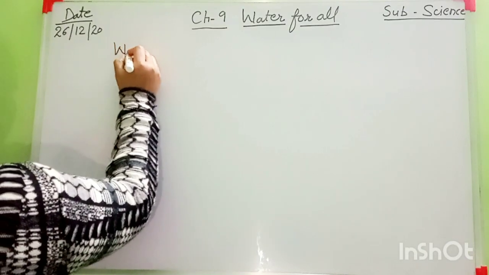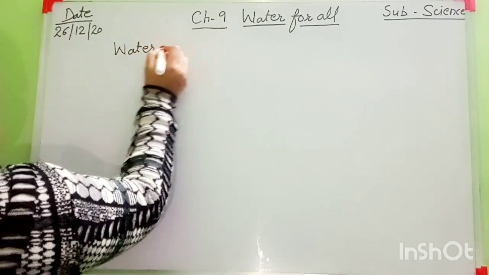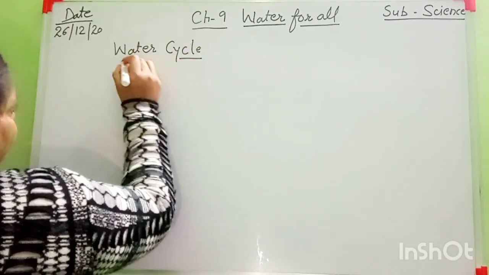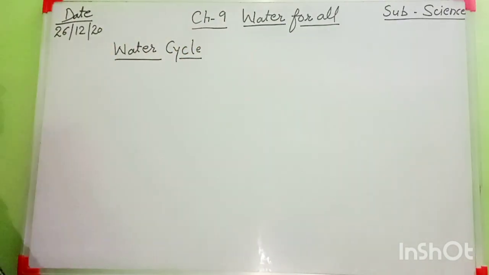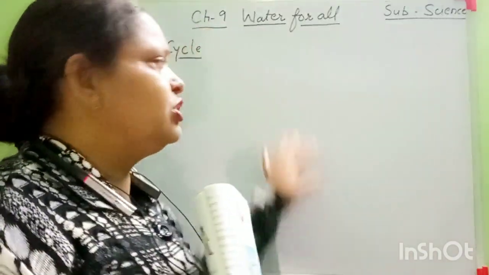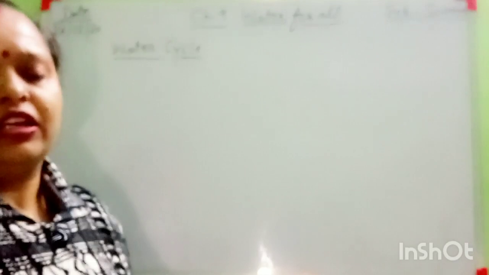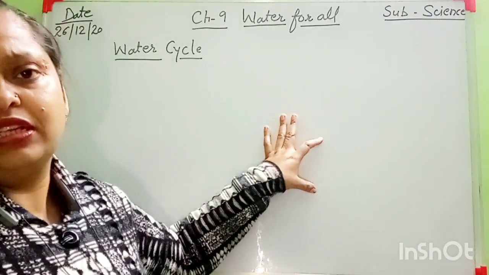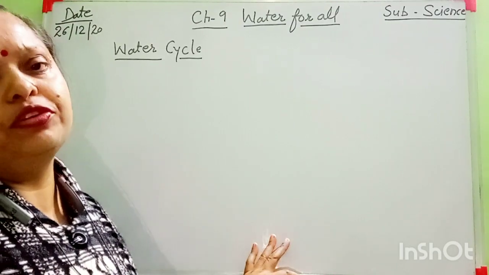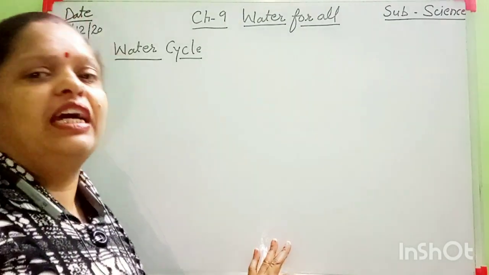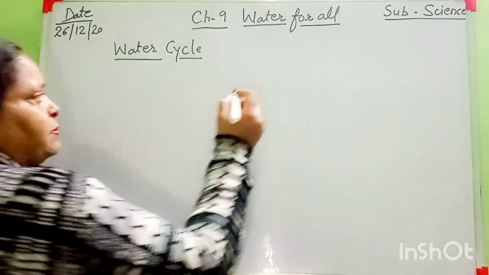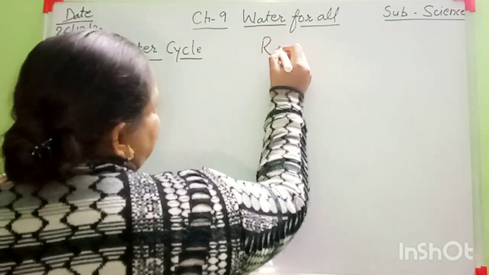All other things are done now from this chapter. This topic is remaining now. Water cycle. Okay, students? Don't write everything in your fair copy. If you note down all the explanation, write it down in your revision copy and in your rough copy. First of all, reading time from this chapter, water cycle.